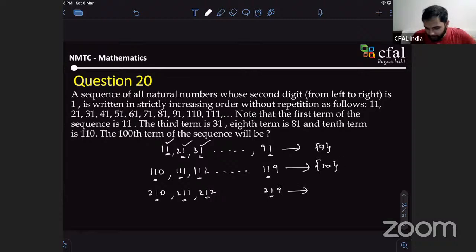There are 10 digits here. Yes, sir, you're right. But what I didn't understand is how exactly we are supposed to find, for every sequence, the nth term. Back in CFAL also they taught us for every sequence how to find the nth term. For example, first is 11, second is 21, third is 31. So the nth term will be this, and we have to find some relation.